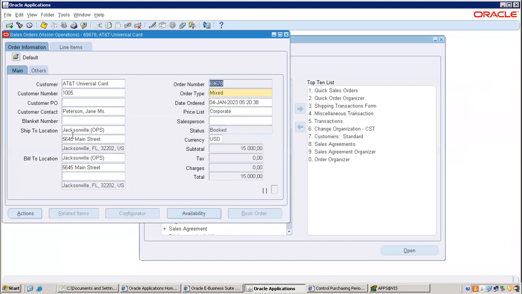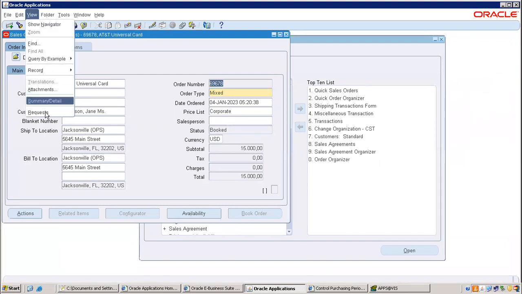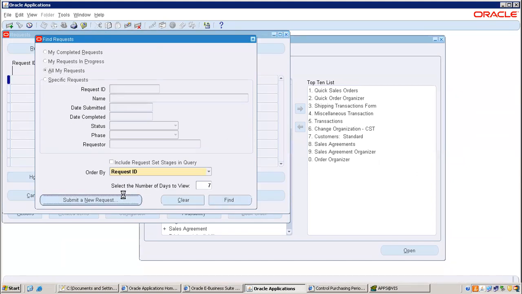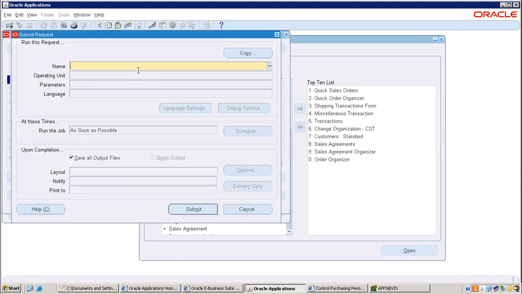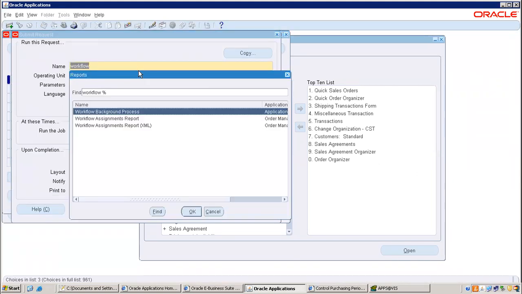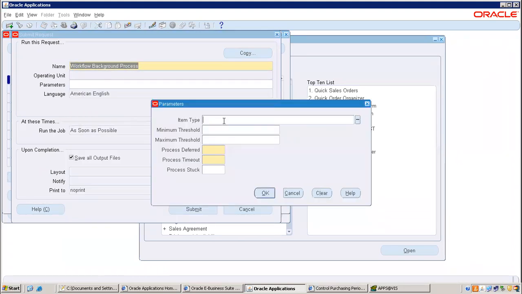Go to view requests. That is workflow background process. So parameters, I think you can easily tell me. Tell me parameters. OM, Order line. Then that's very easy. So you will come to know definitely what is meant by deferred, meaning long running activities.